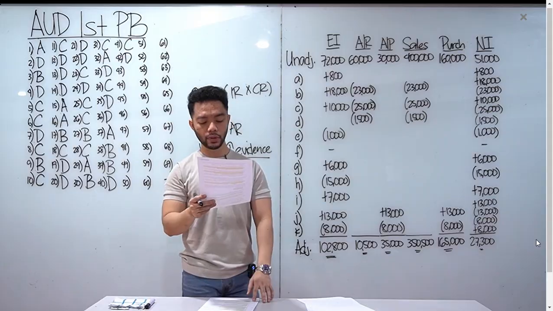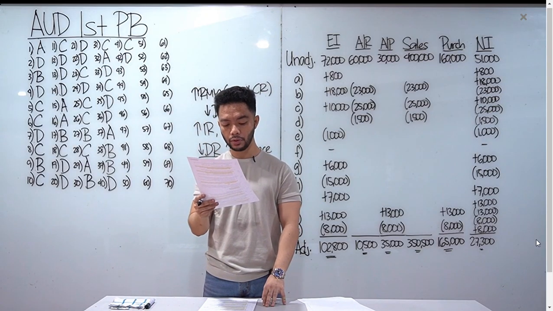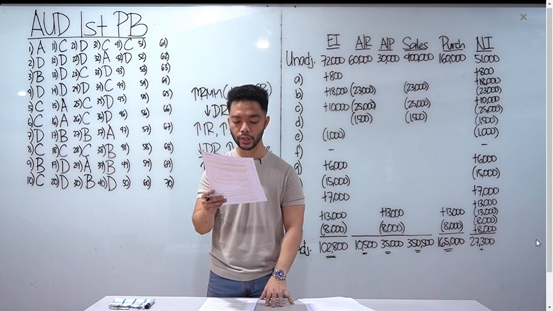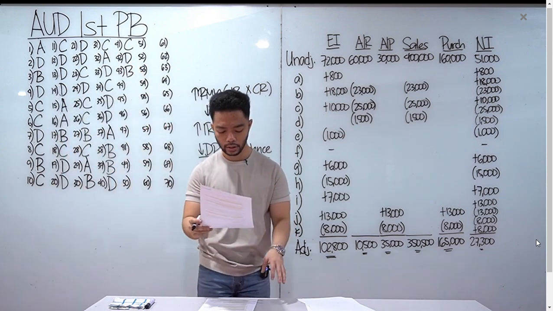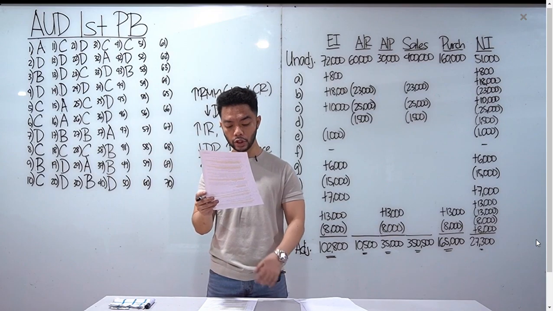43, in comparing management fraud with employee fraud, the auditor's risk of failing to discover the fraud, well, greater for management fraud because of management's ability to override existing controls. Okay, syempre mas may power yung management kumpara sa employees. Okay, so greater for management fraud. B for number 43.